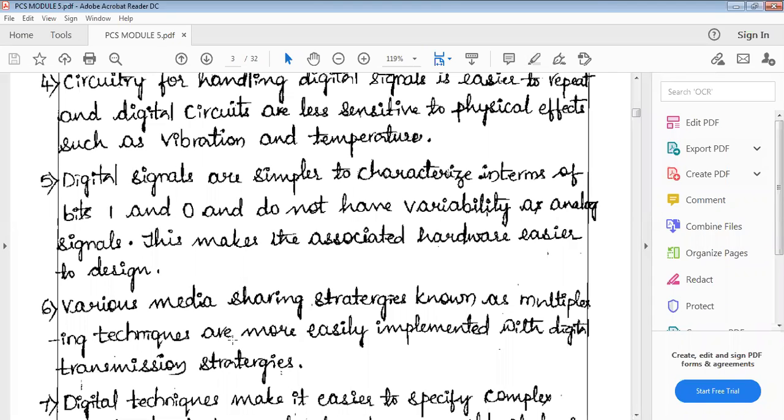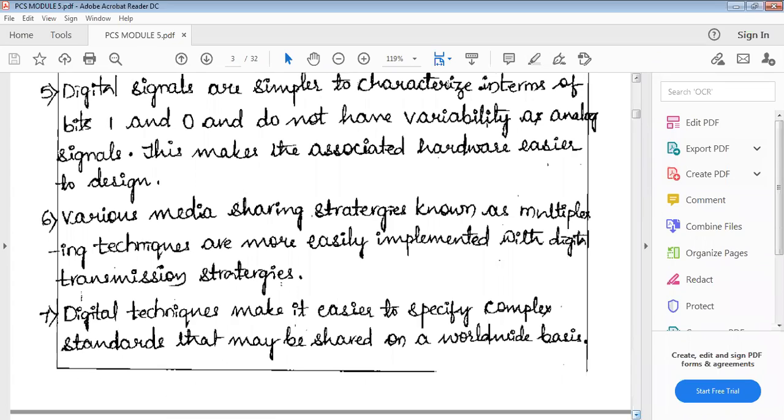We use multiplexing techniques in various communication systems to integrate different signals into one signal. That can be done by the multiplexing technique, and that technique is very easy in the case of the digital signal. That is why we are converting the analog signal into the digital signal. This is the sixth point.